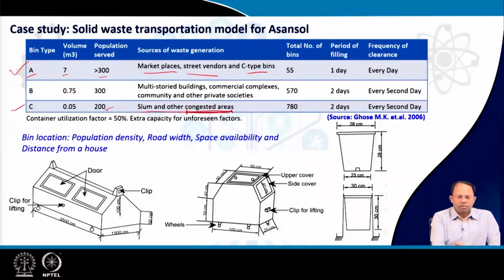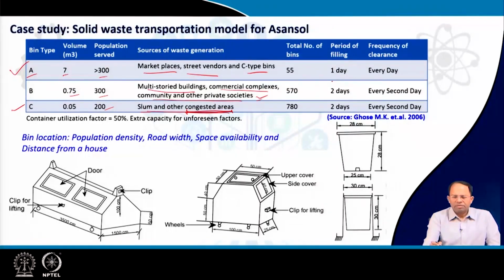Now B-type bins serve around 300 people, and the volume is around 0.75 meter cube. The size of the C bin is much smaller, 0.05 meter cube, and you can see these are placed in multi-storied buildings, commercial complexes, community and other private societies, which is also the practice these days. That means these bins are placed in such societies where the society's garbage comes, and from there the municipality collects this garbage.